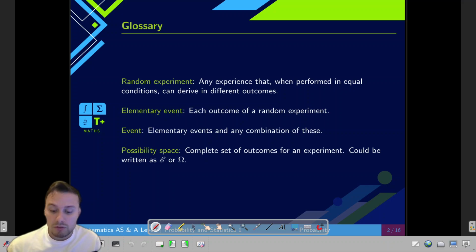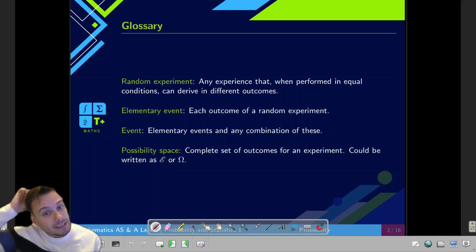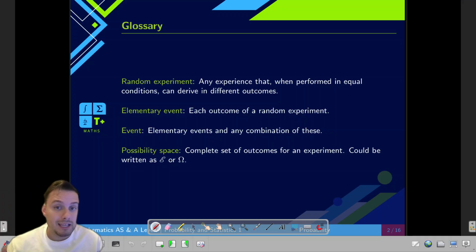So I'm going to begin this first topic by mentioning some key concepts that I believe we should understand, concepts that I will be using when talking about this topic. First of all, what is it that we call in mathematics something to be random? Essentially, we say that something is random in mathematics when we have an experience that, if performed in equal conditions, can produce different outcomes.